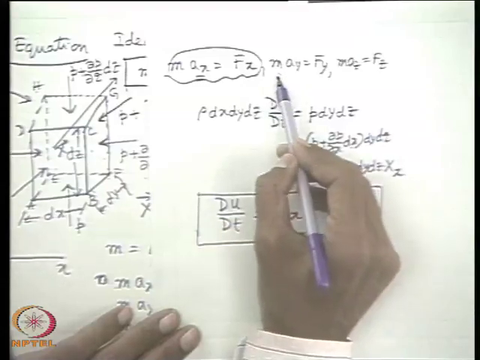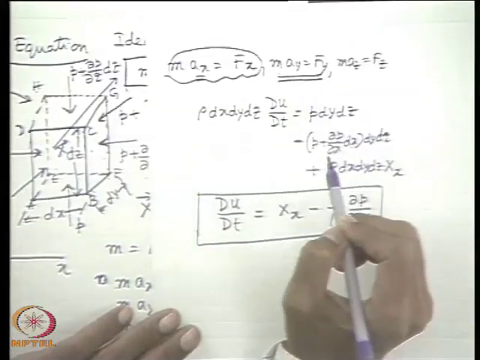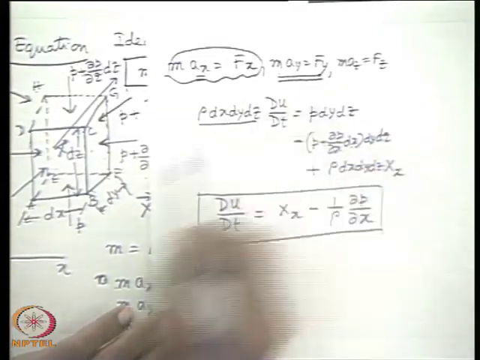Similarly, if we do for this, ay is dv dt, mass remains the same, and what is Fy?